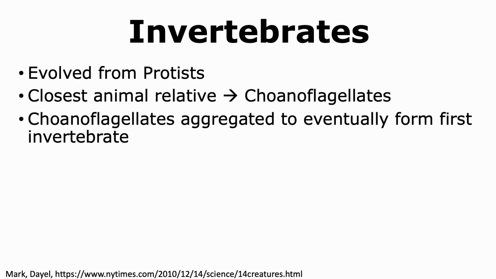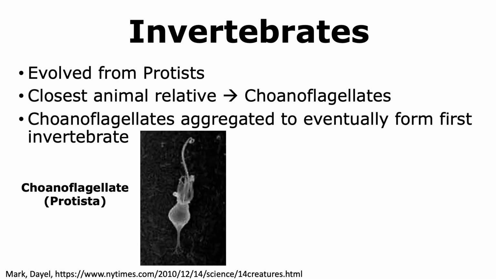Scientists have determined that invertebrates evolved from protists. In fact, choanoflagellates are considered to be the closest relatives to animals, including invertebrates. It is thought that choanoflagellates, which are unicellular protists, aggregated together to eventually form the first invertebrate.